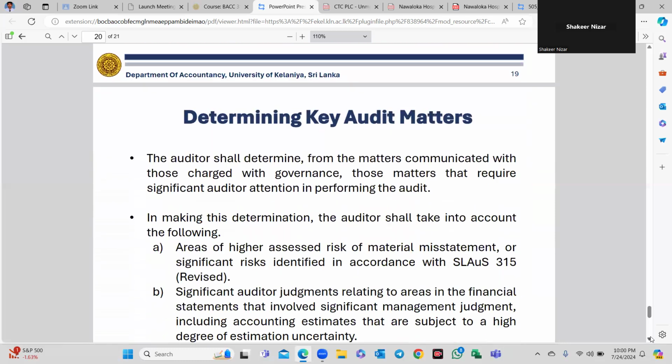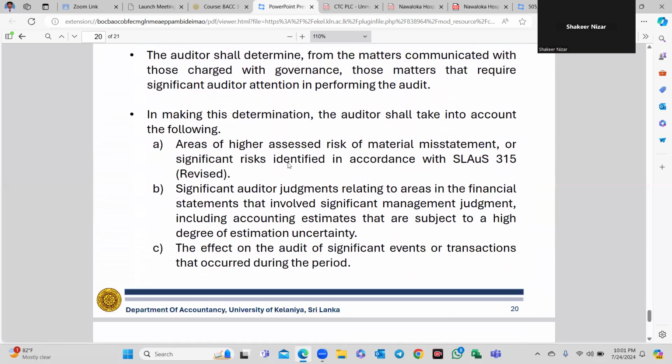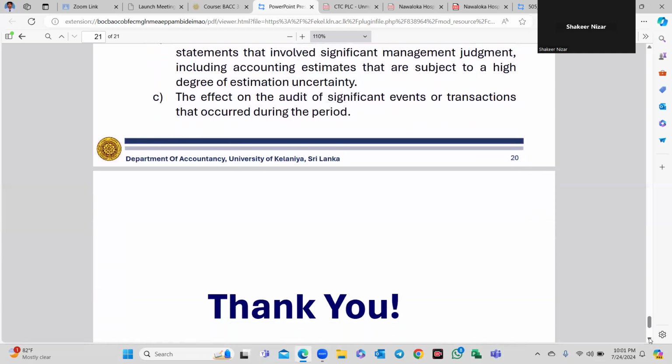Determining CAM: the auditor shall determine, based on professional judgment, from the matters communicated with those charged with governance, those matters that required significant auditor attention in performing the audit. In the determination of key audit matters, consider areas of higher assessed risk, significant auditor judgment, and the effect on the audit of significant events or transactions that occurred during the period. Also consider areas in the financial statements that involve significant management judgment, right? So a high degree of significant management judgment is involved.